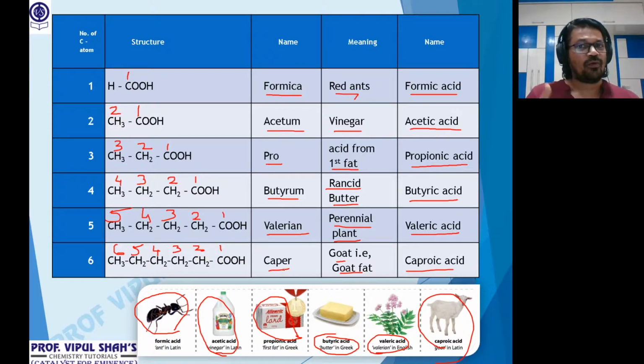The first 6 we need to know. Acid with 1, where the functional group has to be counted, okay? Because the functional group has a carbon atom. Acid with 1, formic. Acid with 2, acetic. Acid with 3, propionic. Acid with 4, butyric. Acid with 5, valeric. Acid with 6, caproic acid. Clear? So this is what we need to do. Okay. Now let's start the nomenclature part. So this is an idea to you of how the common names come from the source from where they are extracted.